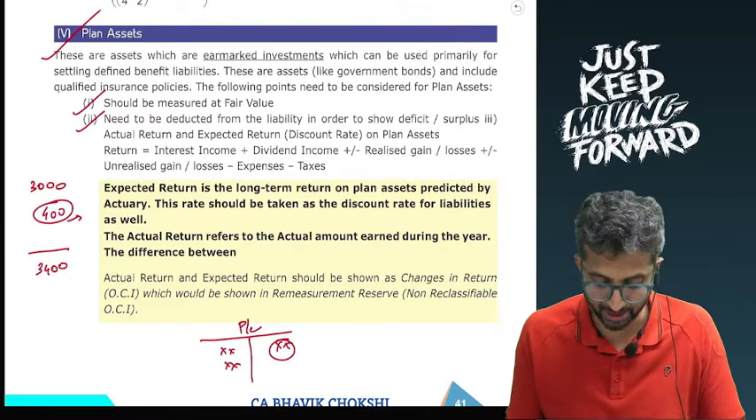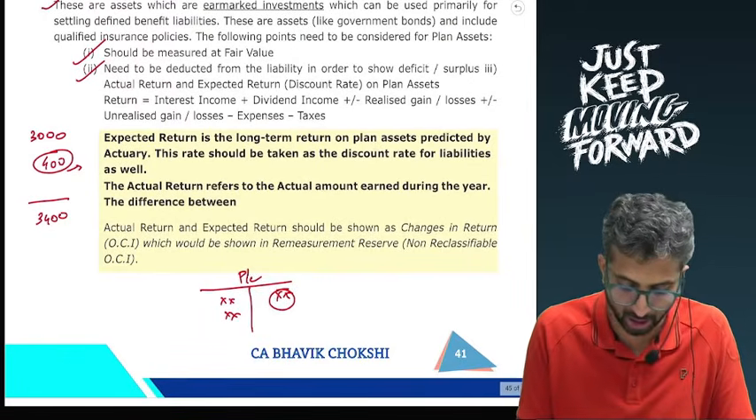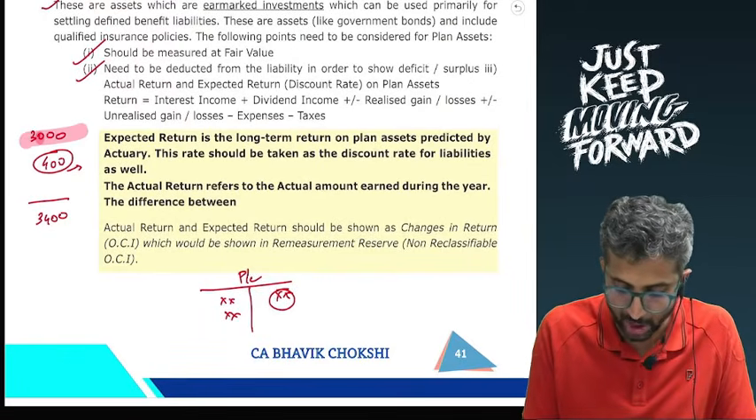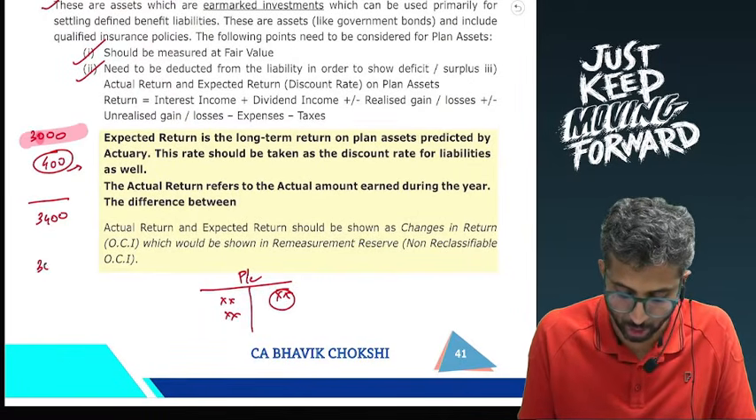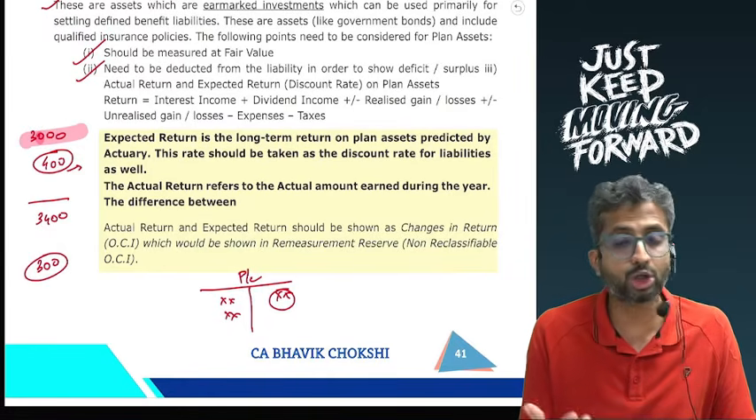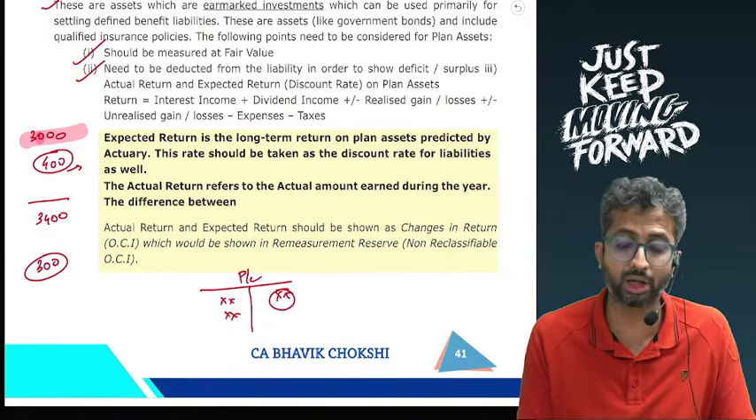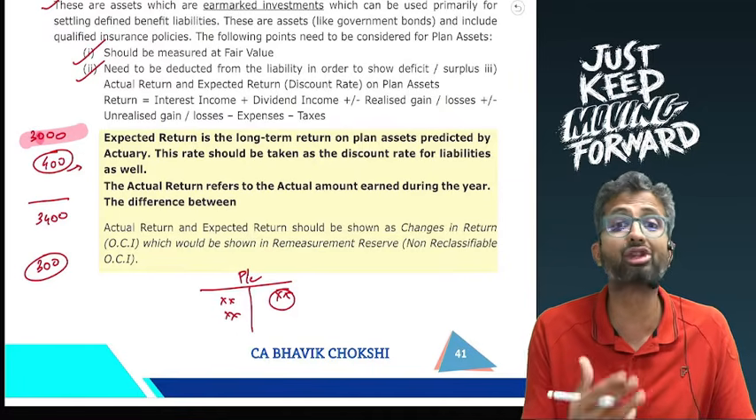Now, the problem is, if I take my expected return on this 3,000, I would have earned 3,000 into 10%, that is equal to 300. That is what I expected. But during the current year, I actually earned 400. That is, I earned 100 more. This is the change in return.